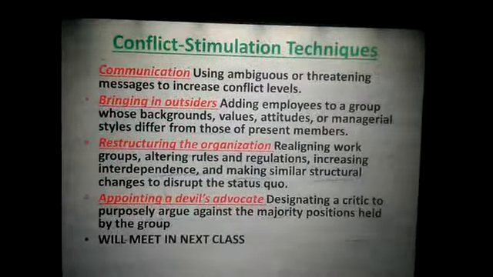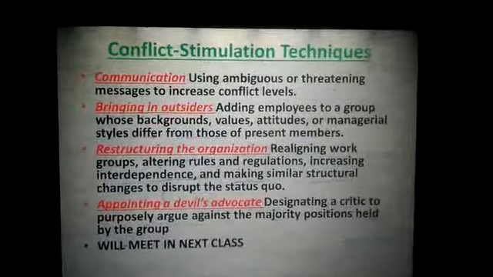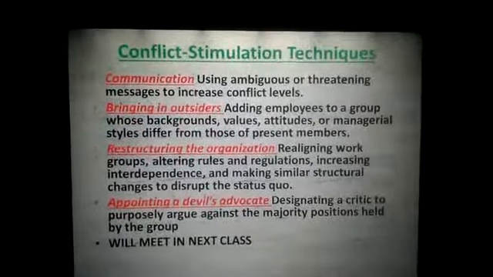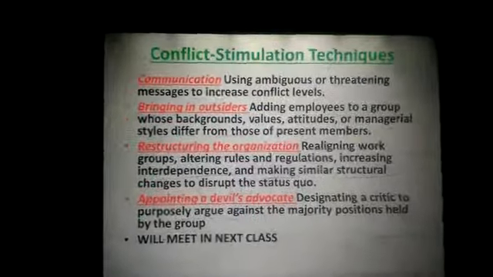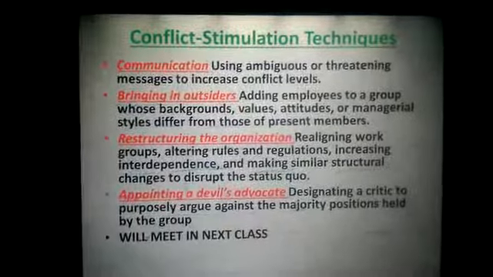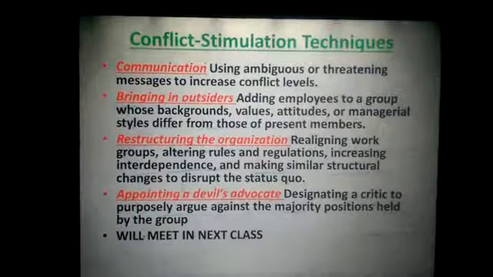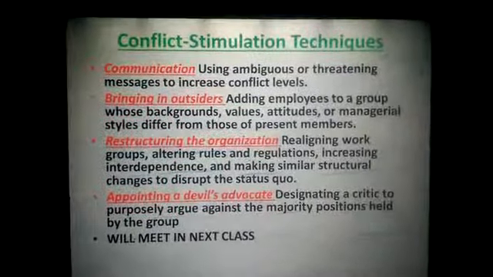Then you have conflict stimulation techniques. These are very important techniques of organizational behavior. They can be asked in your exam in December 2019. Do remember all these techniques. The first important technique is communication, using ambiguous or threatening messages to increase conflict levels.